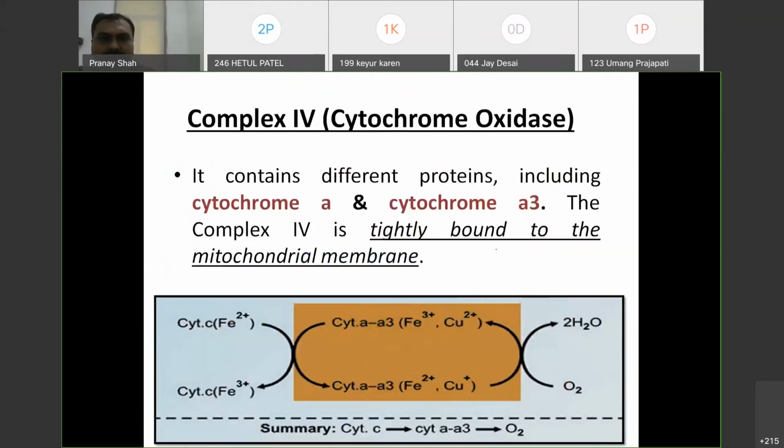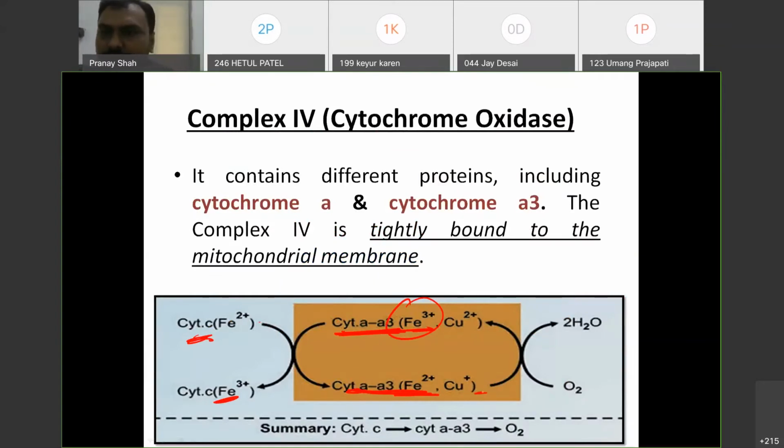So you can see here cytochrome C, that is a mobile carrier. It donates its electron, itself converted to oxidized form, and it gives its electron to the cytochrome AA3 complex. Okay, आप देख सकते हो that is oxidized form which itself is reduced to the reduced form of cytochrome AA3.